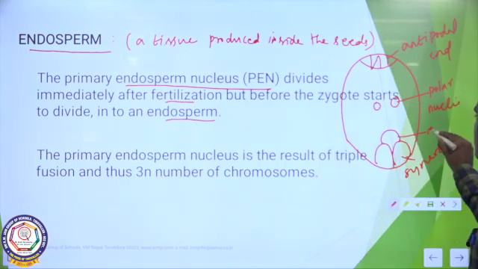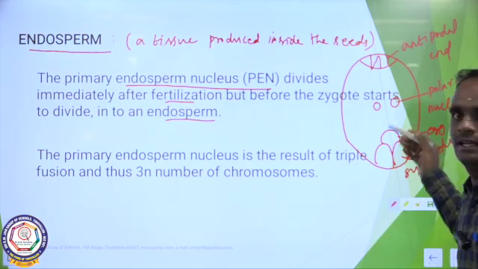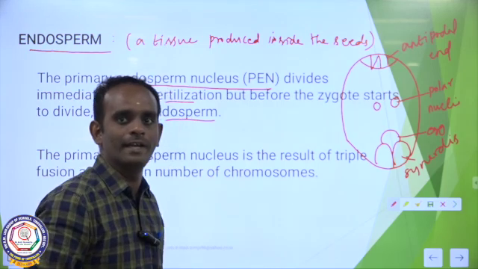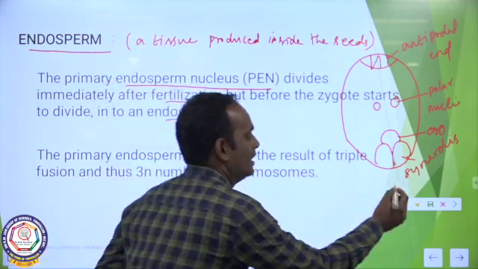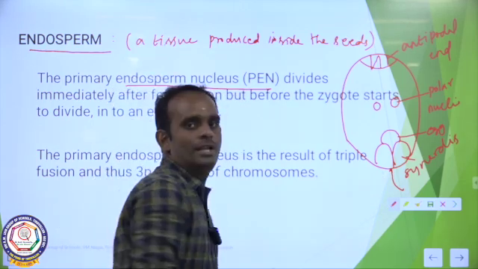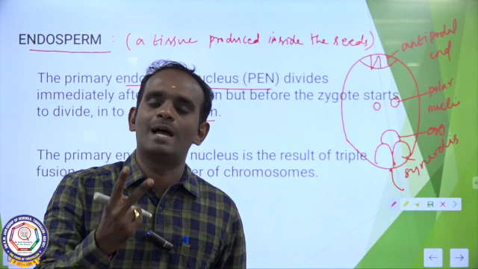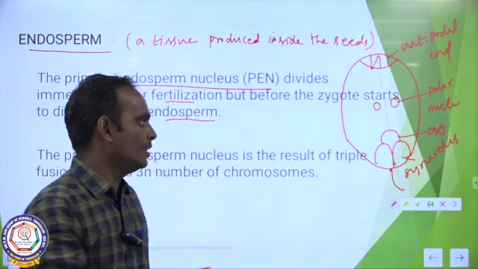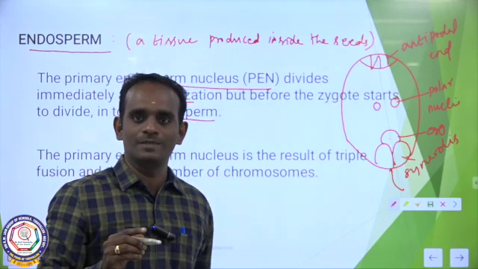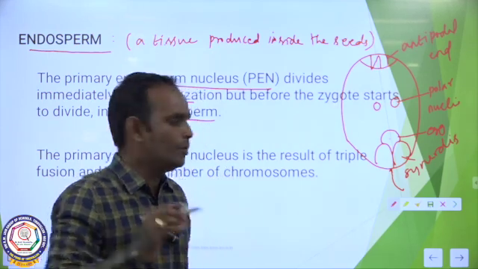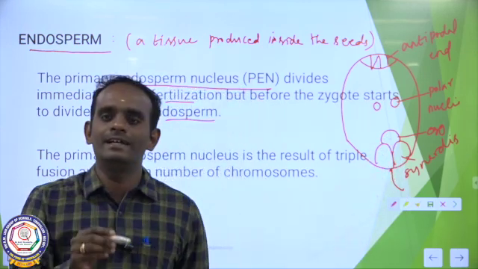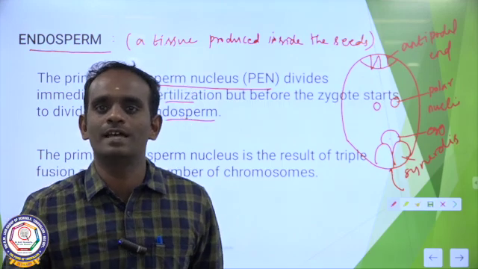This is called the egg. When the pollen tube enters, the pollen tube contains two male gametes, as you know very well. One of the male gametes fuses with the egg nucleus to form a zygote.